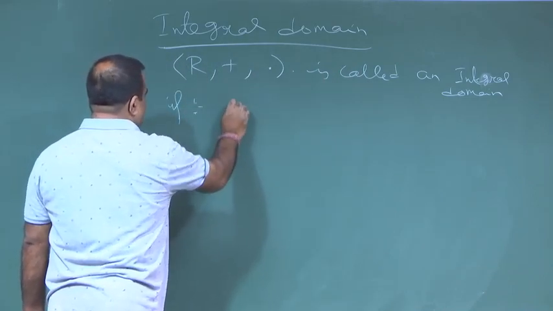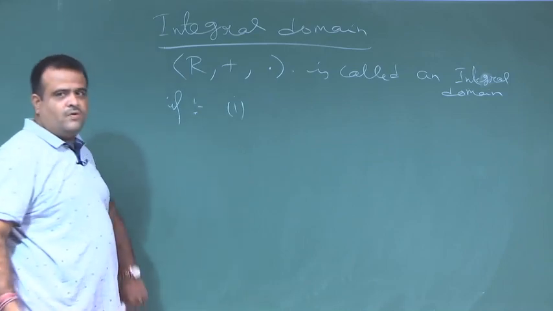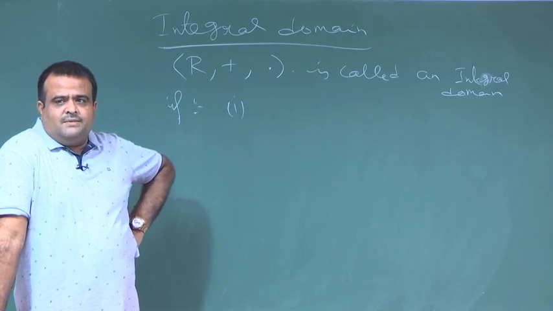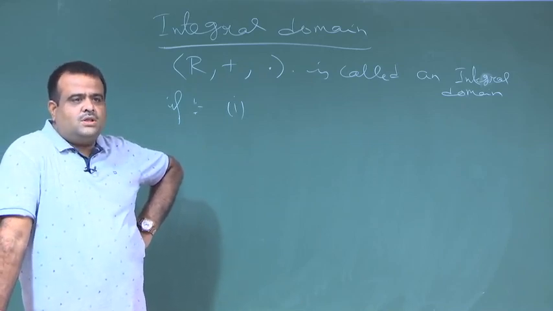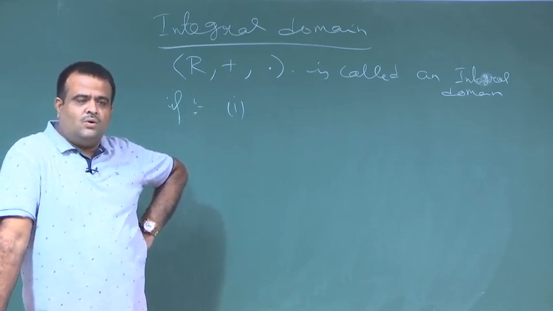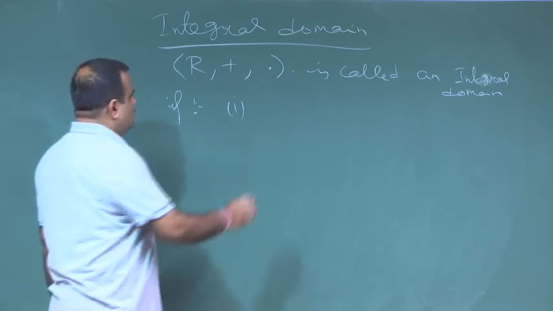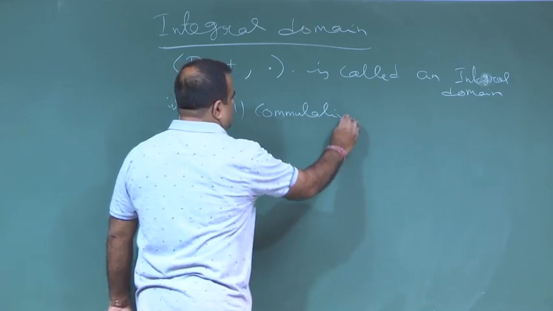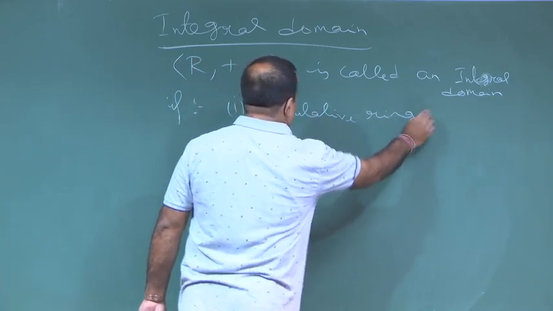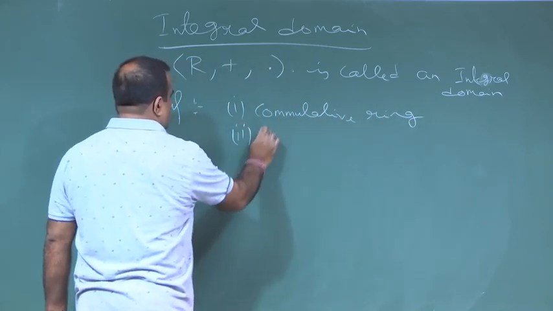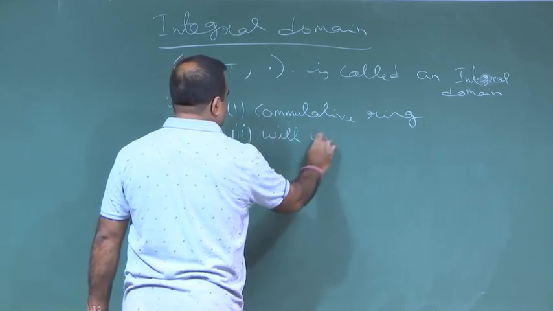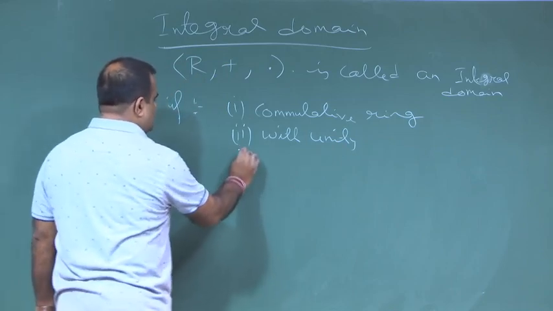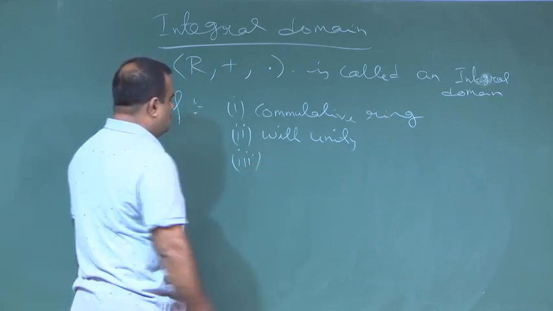What are those? First of all, it must be a ring, not only a ring, it must be a commutative ring with unity and no divisor of 0.